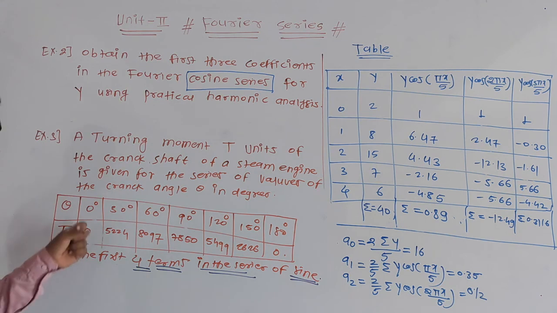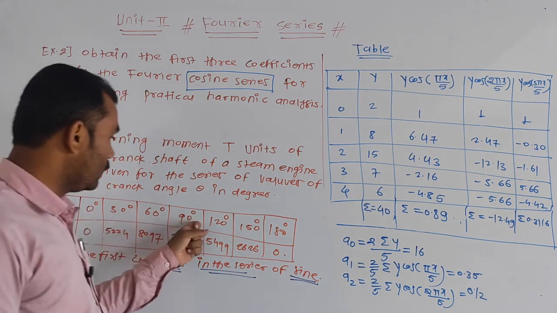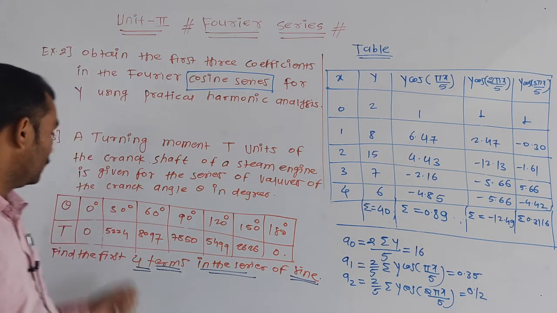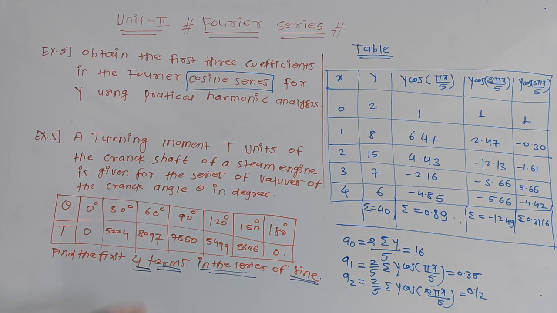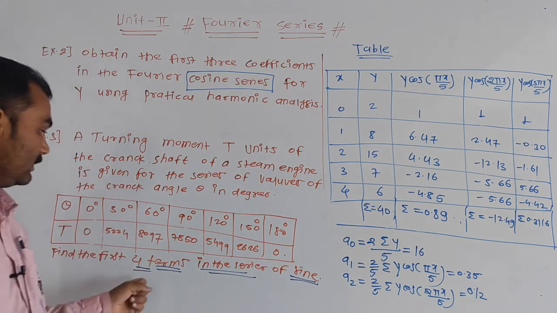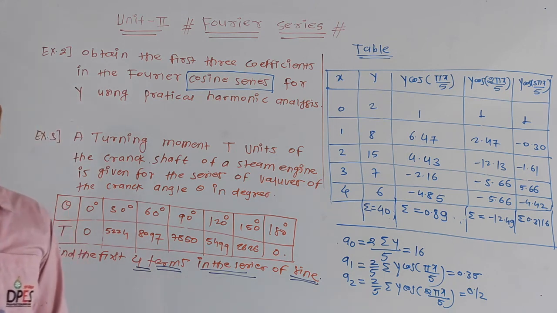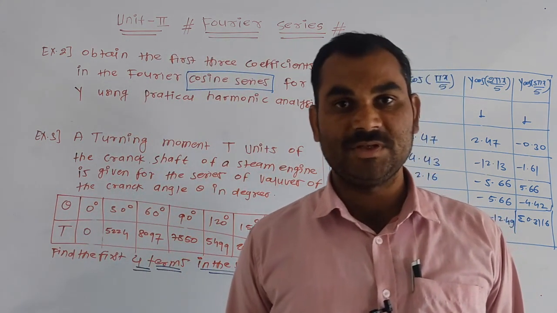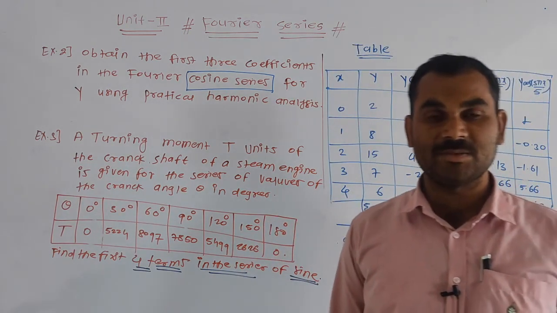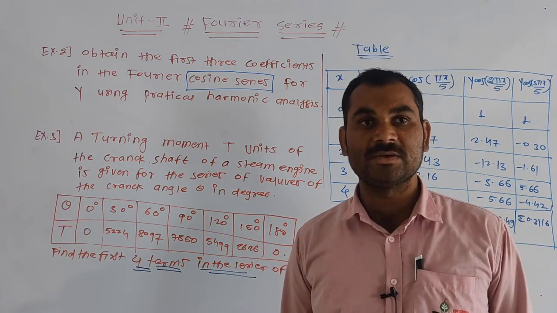Here the number of subintervals: 1, 2, 3, 4, 5, 6, 7, correct? So the number of subintervals is 7, n is 7, and the length is also 7. Now solve this example at home. Find the fourth term in the series of cosine. You get the answer. Here is the harmonic analysis. This is a part of Fourier series, this is the application part of Fourier series, and this part is over here.